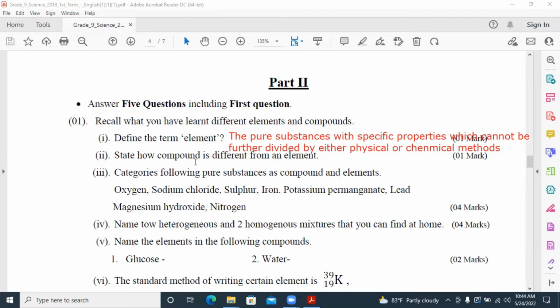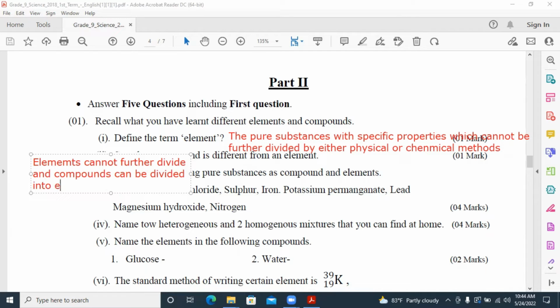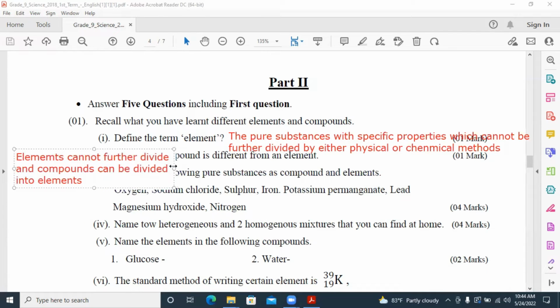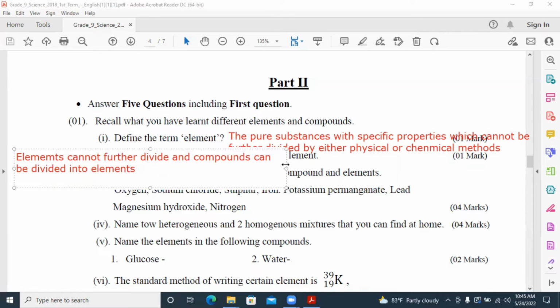State how a compound is different from an element. Write down the answer. Elements cannot be further divided, and compounds can be divided into elements. Elements cannot be further divided and compounds can be divided into elements.